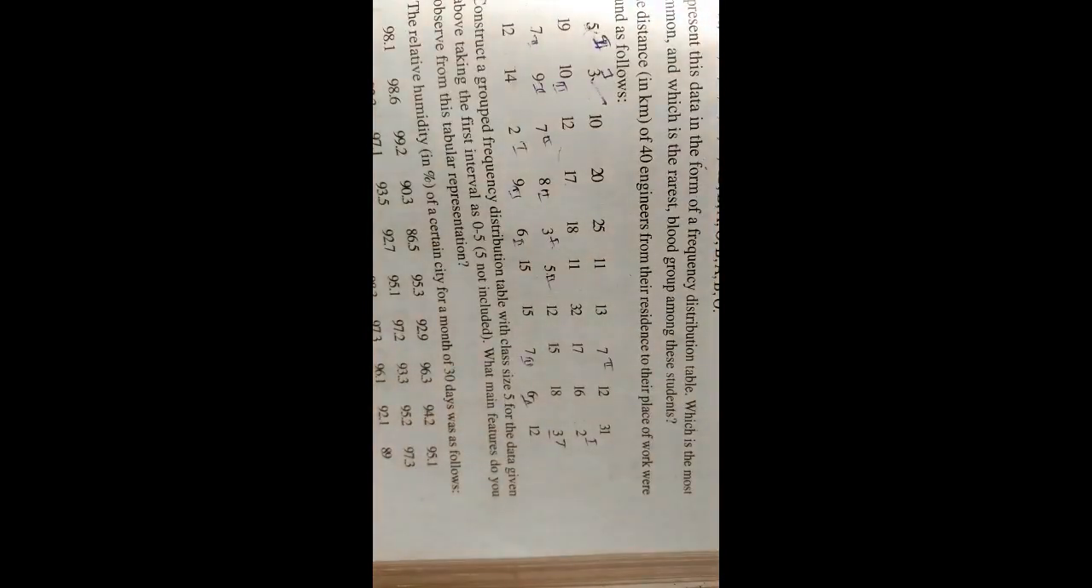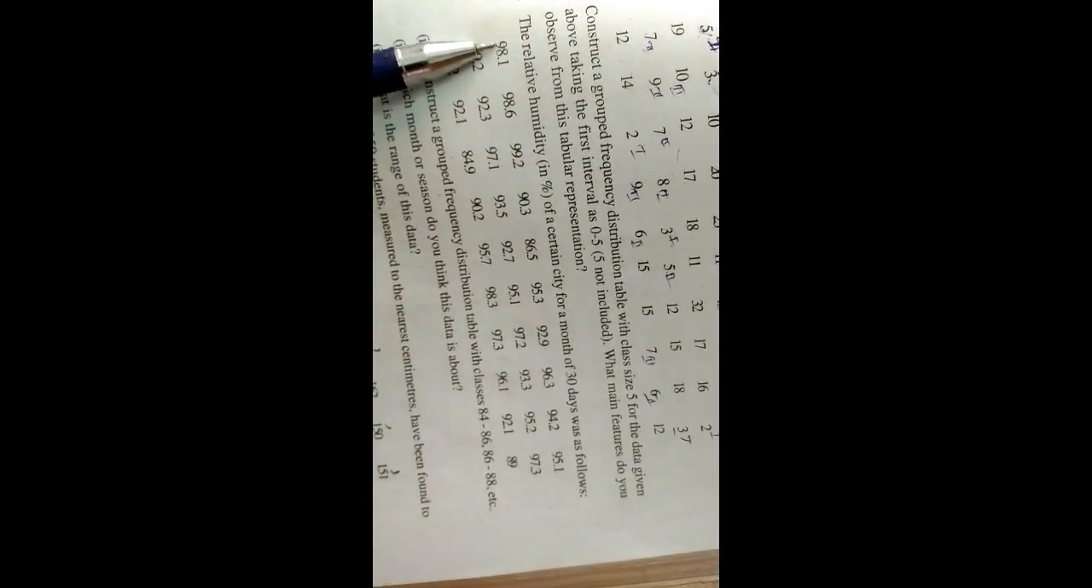Right. Next, the relative humidity in percentage of a certain city for the month of 30 days was as follows: 98.1. These are decimal values, so we are going to give the grouped frequency table. Construct a grouped frequency distribution table with the class 84 to 86. So that is class size 2, like 84 to 86, 86 to 88, like that.